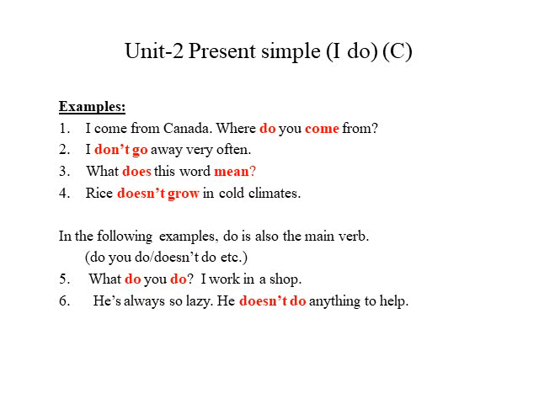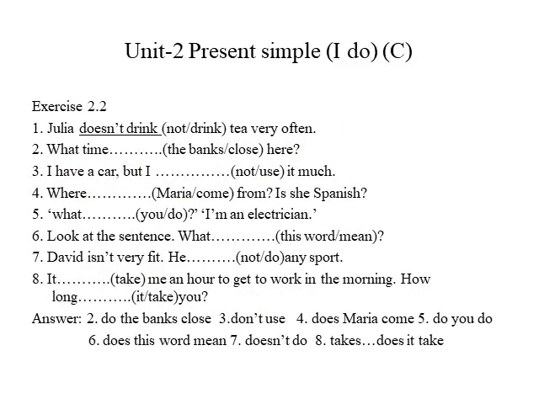What do you do? I work in a shop. He is always so lazy. He doesn't do anything to help. Here whenever we use doesn't in a negative sentence, we have to keep the simple form of the verb do. Here do means doing something. He doesn't do anything to help. Julia doesn't drink tea very often.